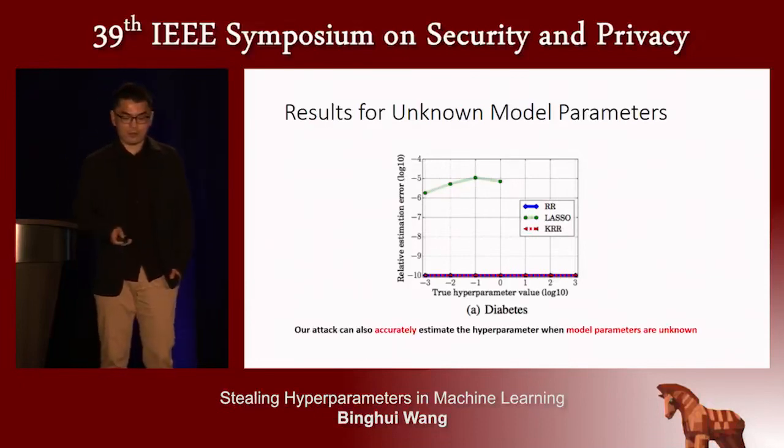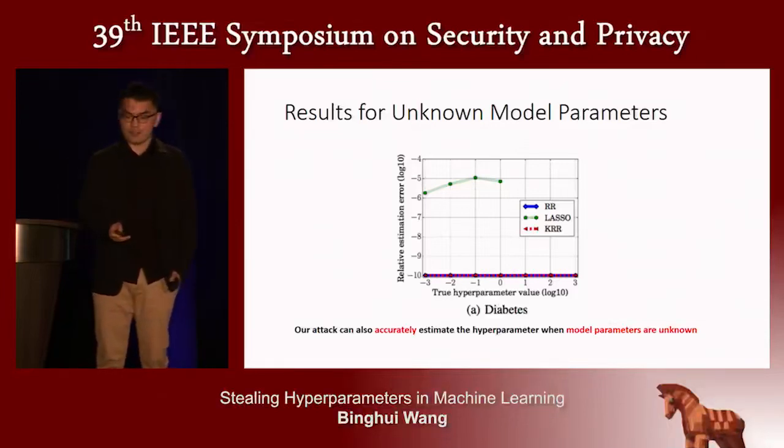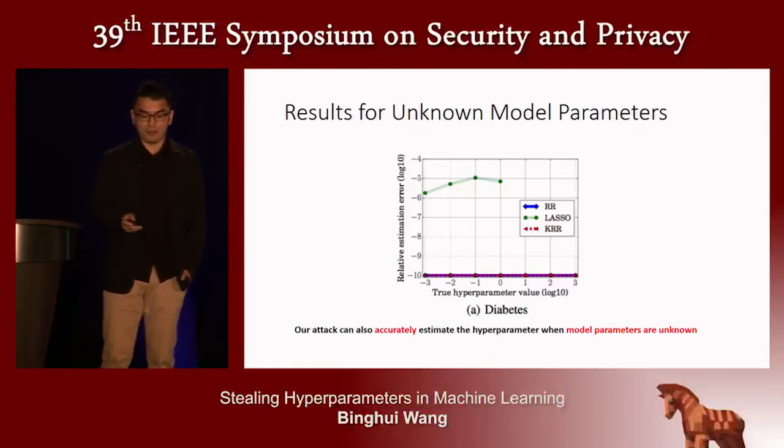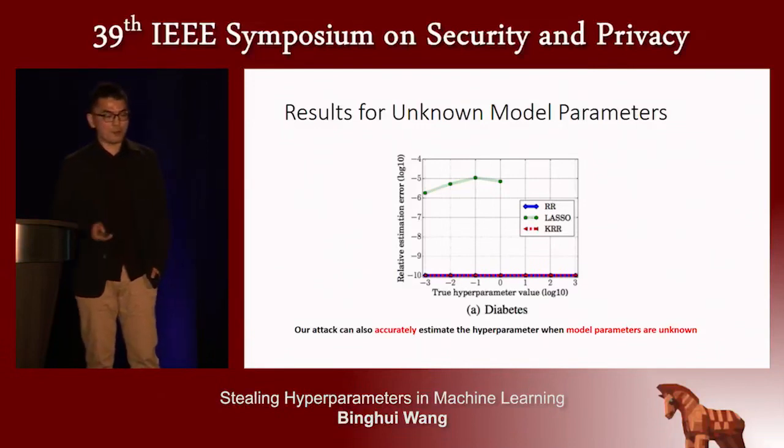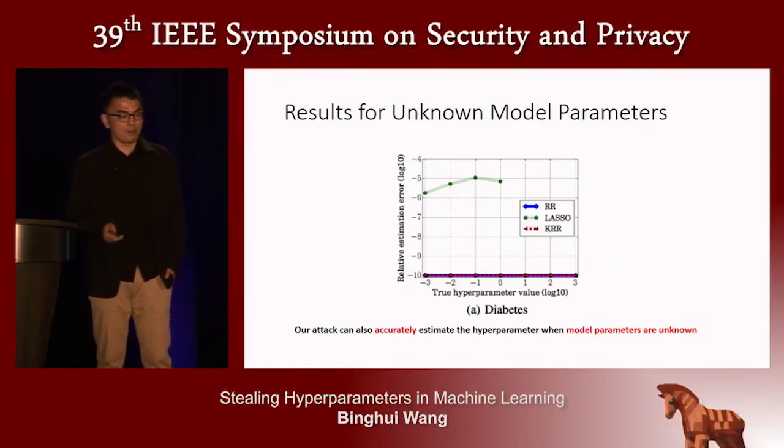So these results show that our attack can also accurately estimate these hyperparameters when model parameters are unknown. This is because we first use a model extraction attack to steal the model parameters, and the model extraction attack can accurately steal them.